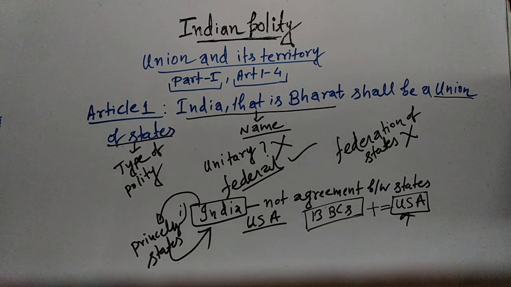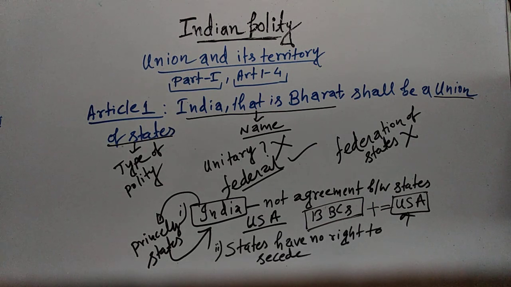And there is also another reason why we are preferring the term Union of States. It also means that the states have no right to secede from the Union. So the two reasons why we are choosing Union of States and not Federation of States are that India is not the result of an agreement between the states, and also the states have no right to secede. Because you have to understand, India as an entity was present, and then we formed several states.